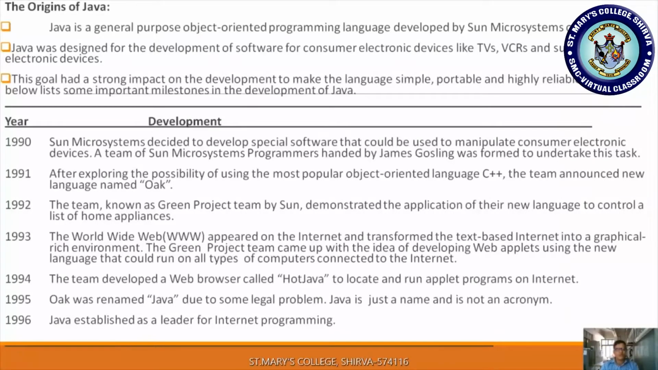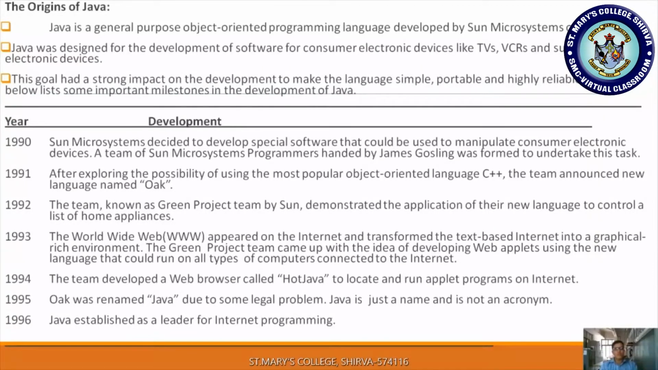In the year 1991, after exploring the possibility of using the most popular object-oriented programming language C++, the team announced a new language named Oak. So by using the concept of C++, they developed their products, their software. So they announced their new programming language as Oak.